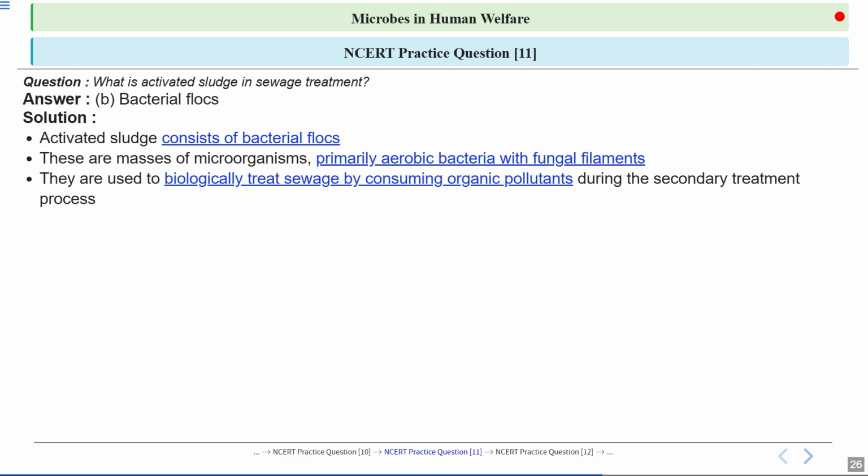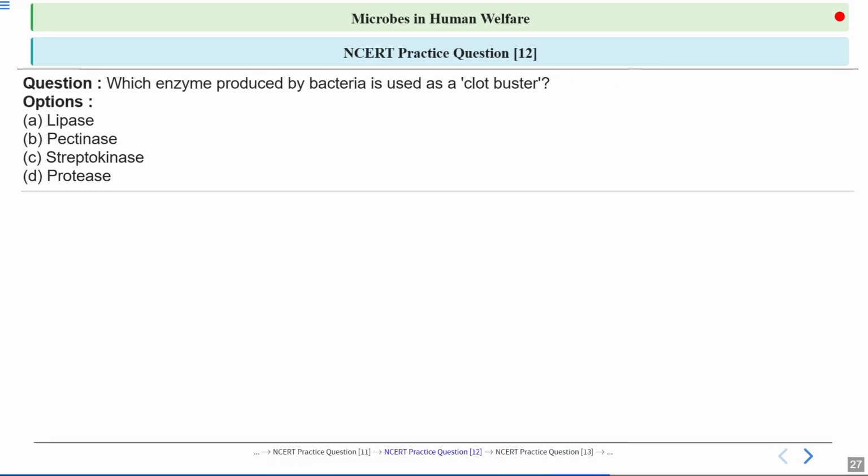Now these bacterial flocks are used to biologically treat sewage by consuming organic pollutants during the secondary treatment process. This means the microbes feed on the waste, breaking it down into simpler, less harmful substances, which help purify the water before it is released back into the environment. Clear? Let's move on to the next question. The next question, which enzyme produced by bacteria is used as the clot buster?